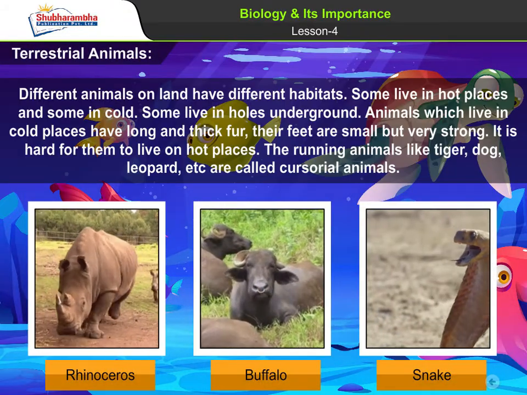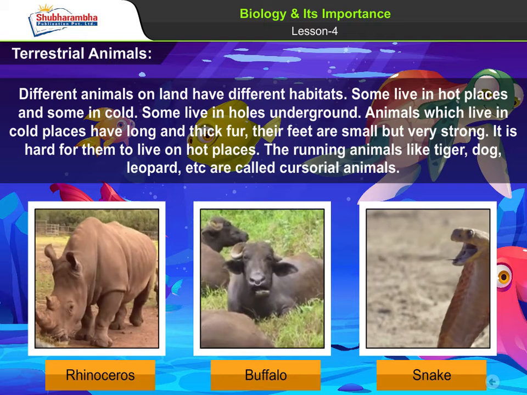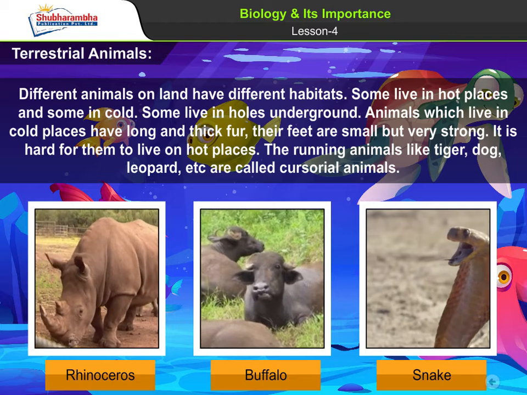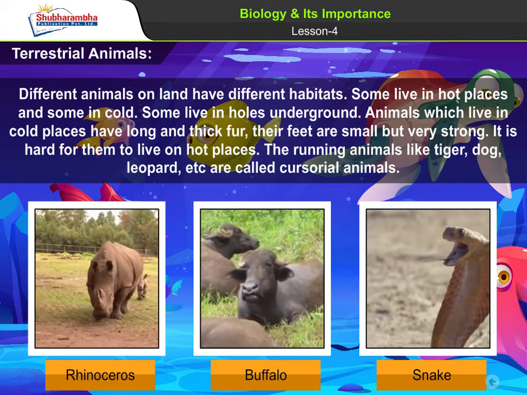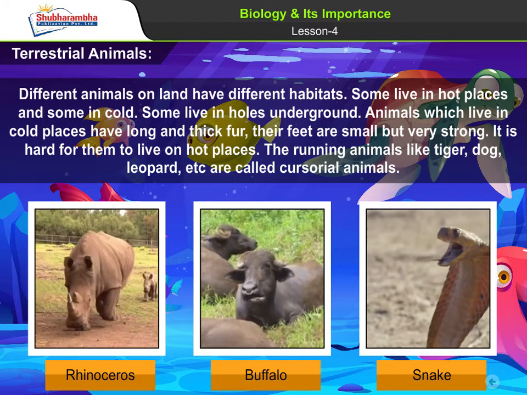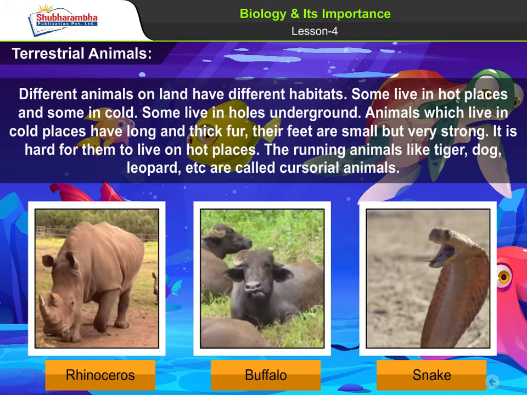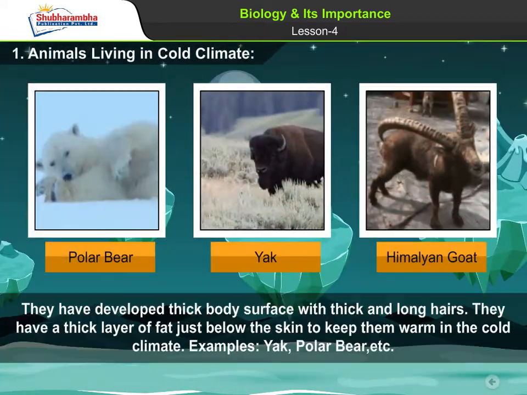Terrestrial animals. Different animals on land have different habitats. Some live in hot places and some in cold. Some live in holes underground. Animals which live in cold places have long and thick fur; their feet are small but very strong. It is hard for them to live in hot places. The running animals like tiger, dog, leopard, etc. are called cursorial animals.